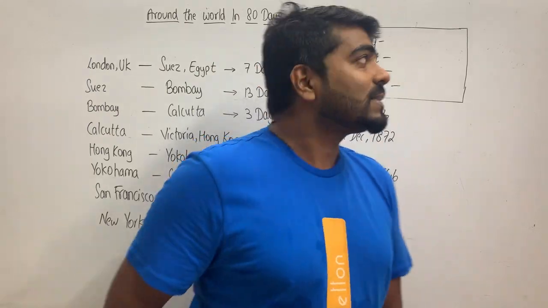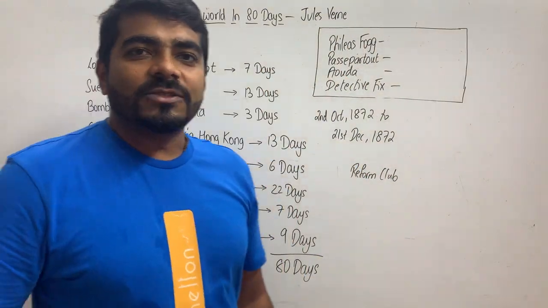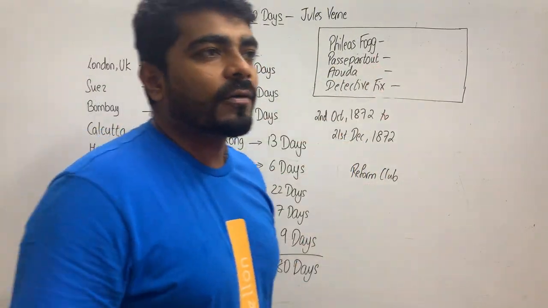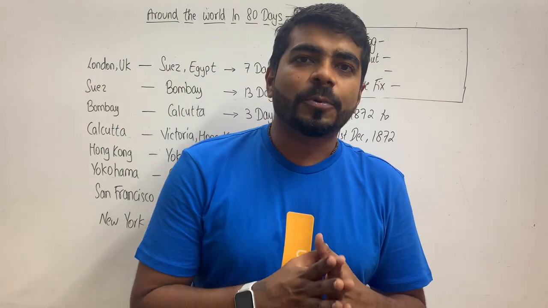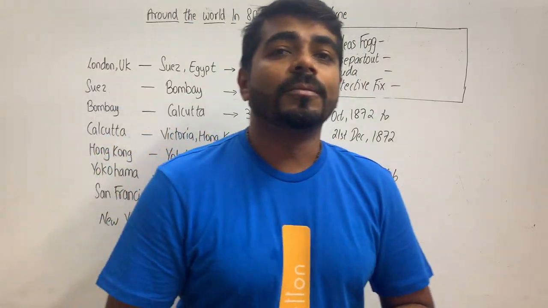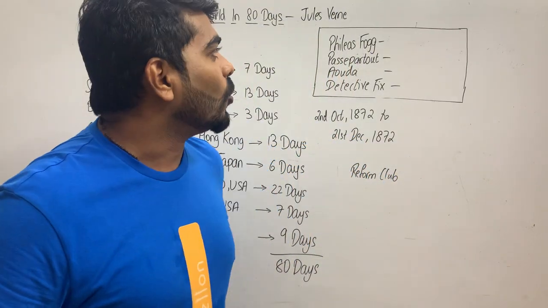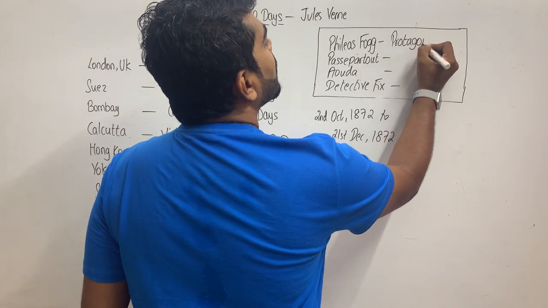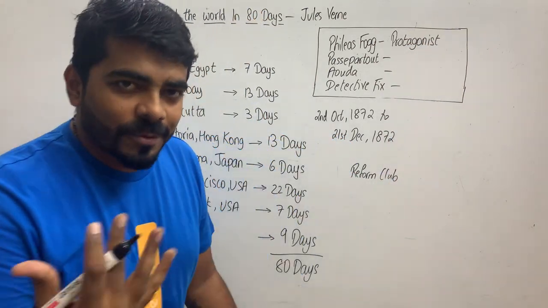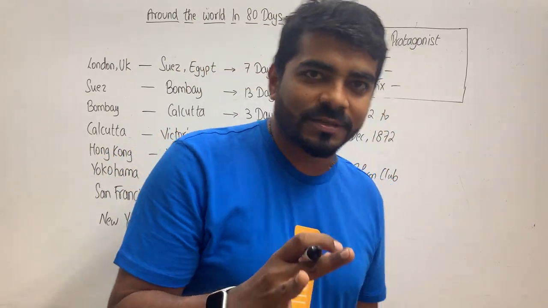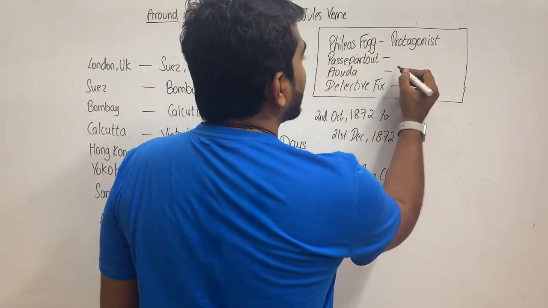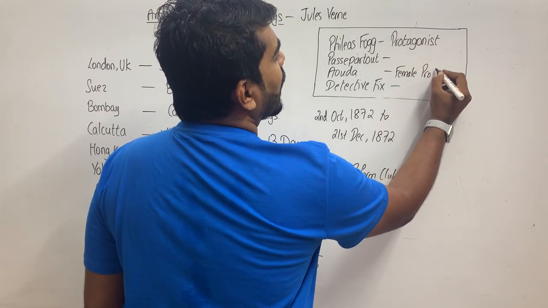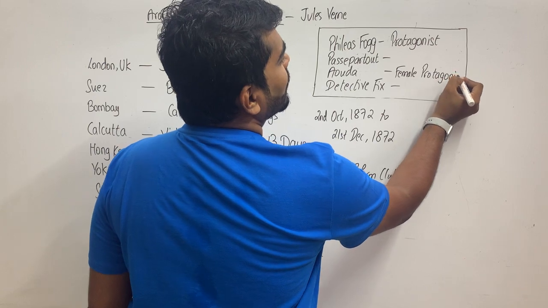Now, coming to Around the World in 80 Days, we'll first see the characters, who all are people in the story. Phileas Fogg, he's the main character, he's the protagonist. See, main character या तो hero को हम लोग बोलते हैं protagonist. Just for you to know, hero को बोलते हैं protagonist and villain को बोलते हैं antagonist. Auda is the female protagonist, you can say, or in our Bollywood language, she is the heroine.